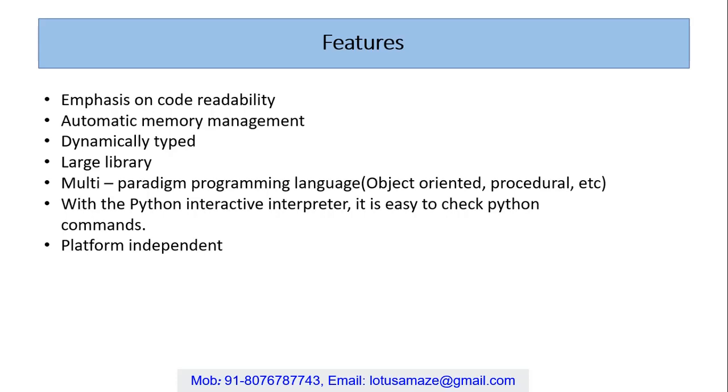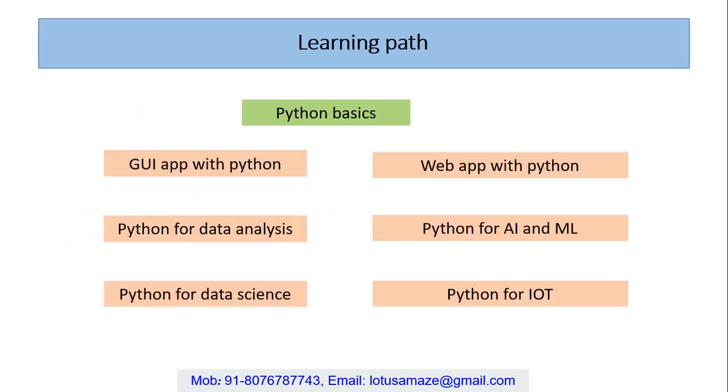It has a large library, lots of libraries and lots of packages are there. We can use different packages and perform actions. It is a multi-paradigm programming language. Few languages are only object oriented, few are procedural, few are structured, but Python is multi-paradigm, meaning it's object oriented, procedural, and structured. Python provides an interactive interpreter which easily understands Python commands. Also Python is platform independent, it can run on any kind of platform, any kind of operating system. So now coming to its learning path.